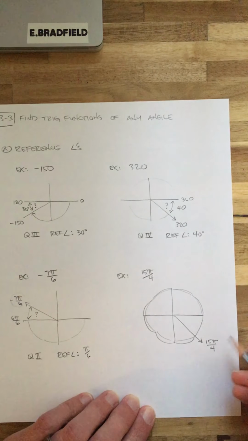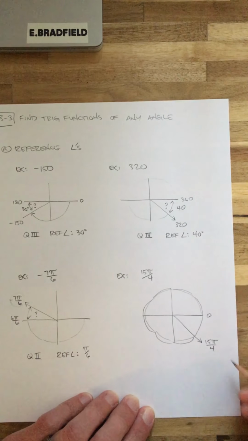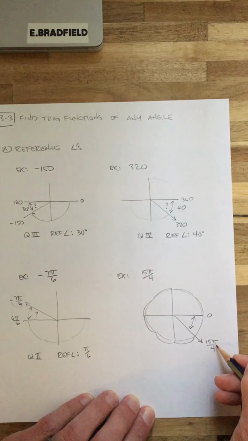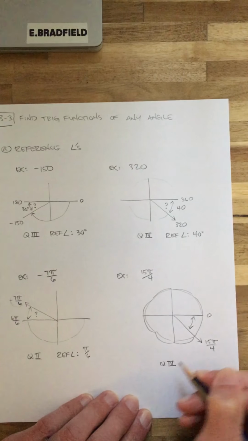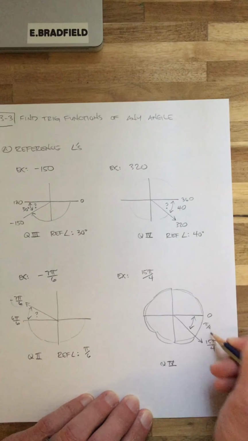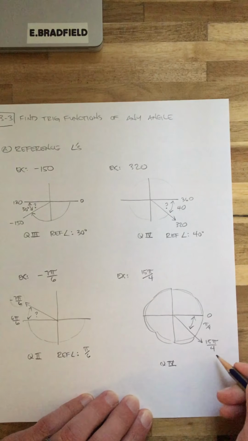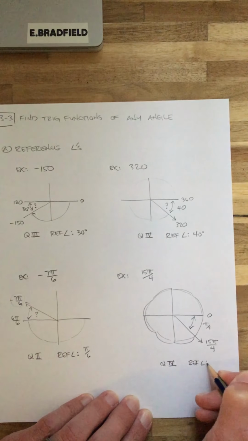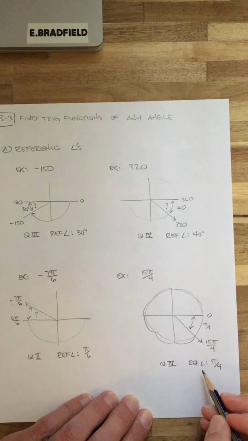We're trying to get all the way to this guy right here, to 0. So just ask yourself, what's the distance right here? Well, isn't that a 45-degree angle, or isn't it pi over 4? And there it is again, pi over 4. So we're in quadrant 4, and the distance right there is just pi over 4. Radians is awesome for finding the reference angle because the denominator tells you. So the reference angle is pi over 4. Again, we're in quadrant 4 with this angle, and the reference angle is pi over 4.